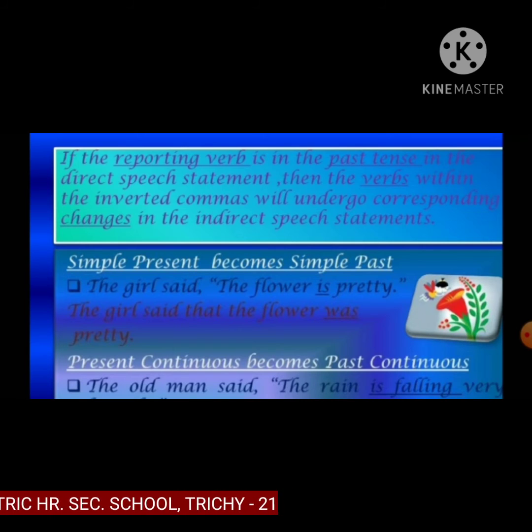Present continuous becomes past continuous. The old man said, "The rain is falling very fast." Is falling. The old man said that the rain was falling very fast. So was falling, present continuous changed to past continuous.